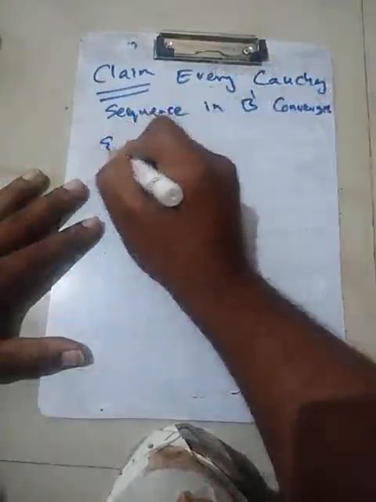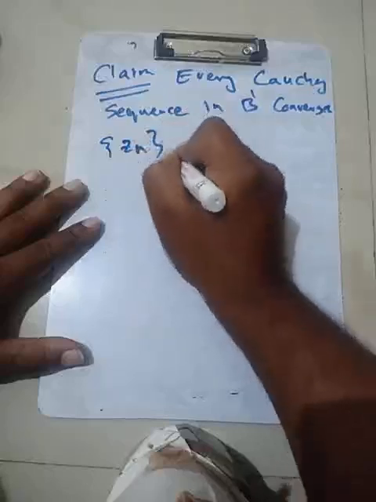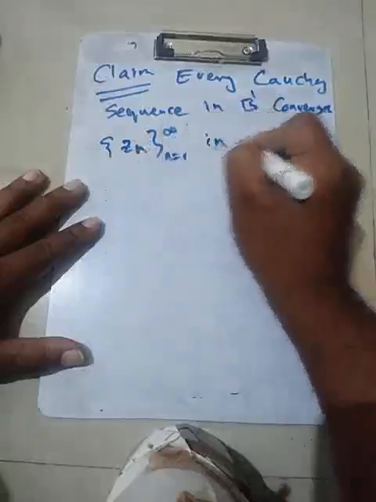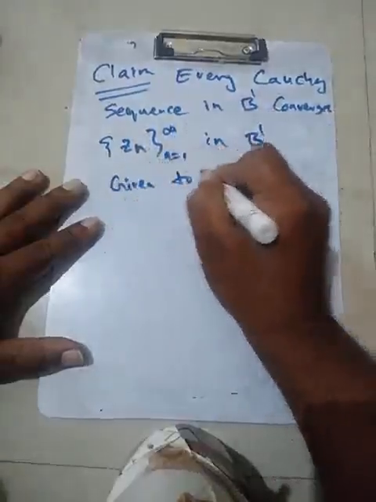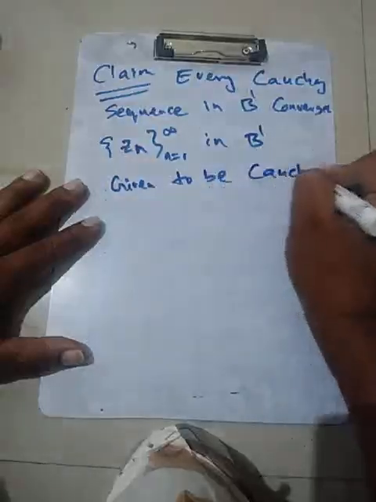Let's take a sequence. Suppose Zn, n going from 1 to infinity, is a sequence in B dash, and it is given to be a Cauchy sequence.